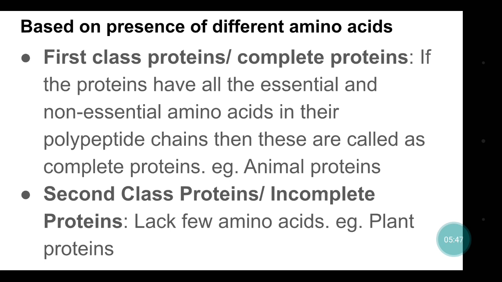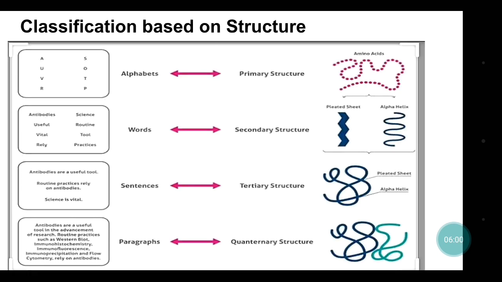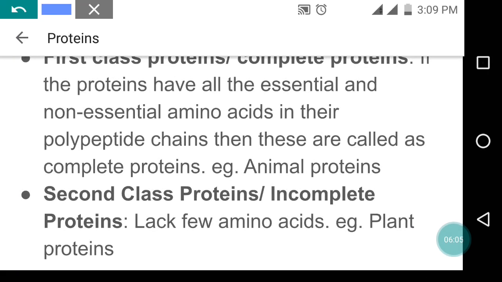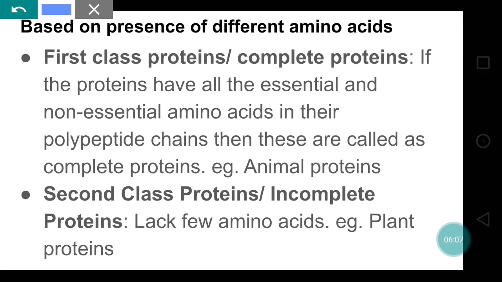Now, based on the different kinds of amino acids present in the polypeptide chain to form the protein, this is also of two types: first class proteins and second class proteins. First class proteins are also known as complete proteins. Why? Because this protein will have all the essential and non-essential amino acids in its polypeptide chains.